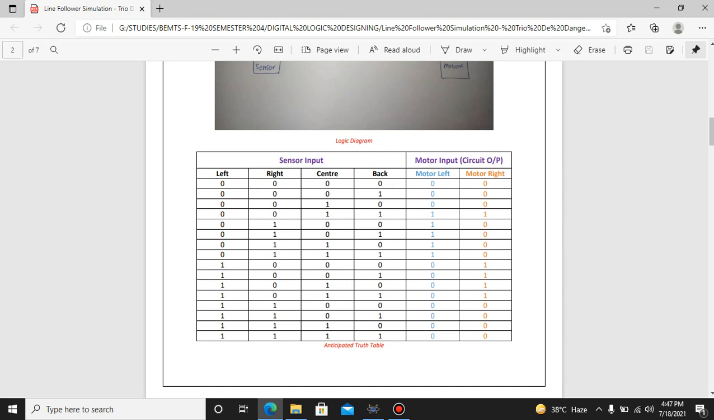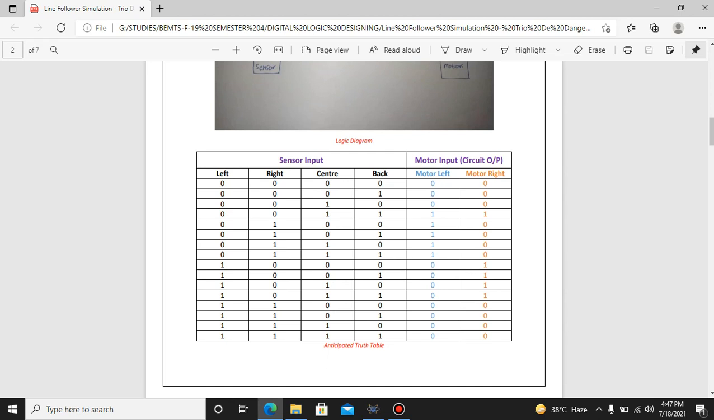Now, we know there are four sensors, which means four inputs and two outputs, motor left and motor right. For four inputs we have 16 possible combinations. But we are concerned about those on which our motor will rotate and stop. If there is no black line, then obviously the left and right motors will stop and not rotate at any cost, whether we are giving power or not.